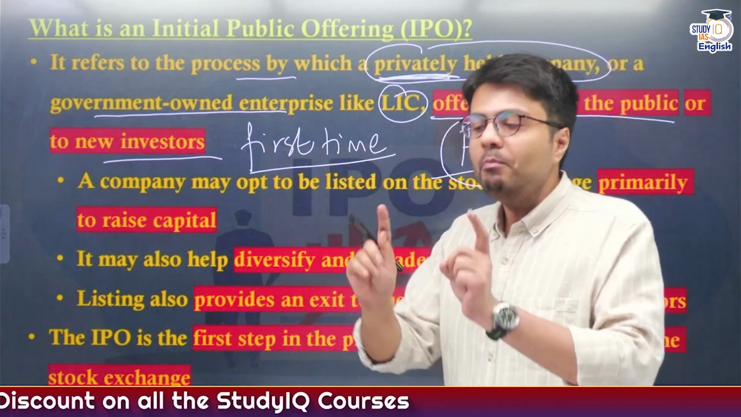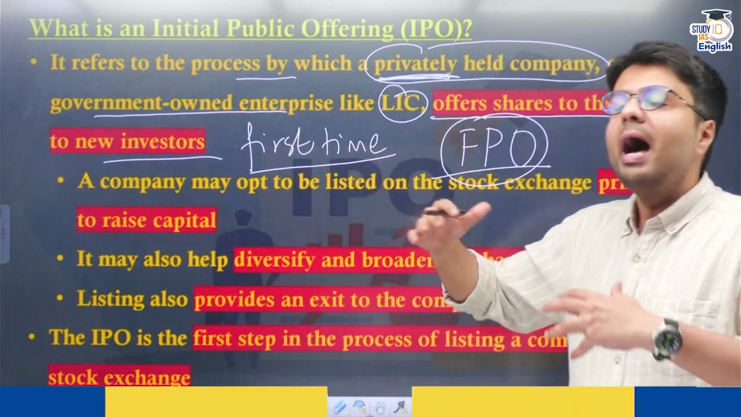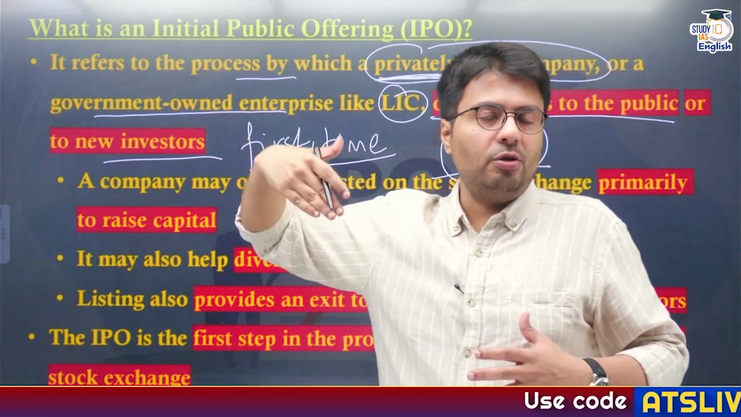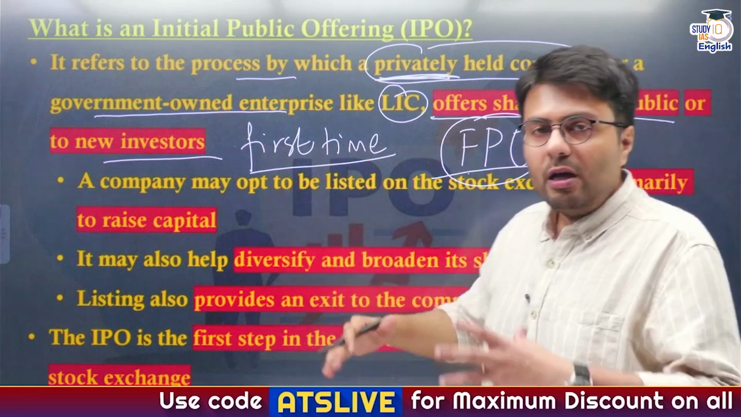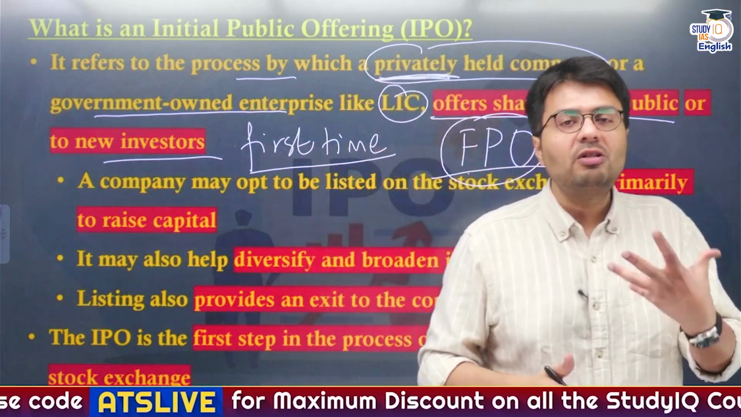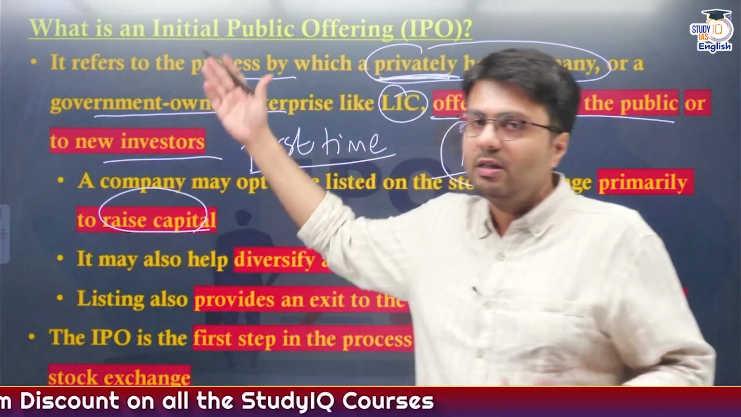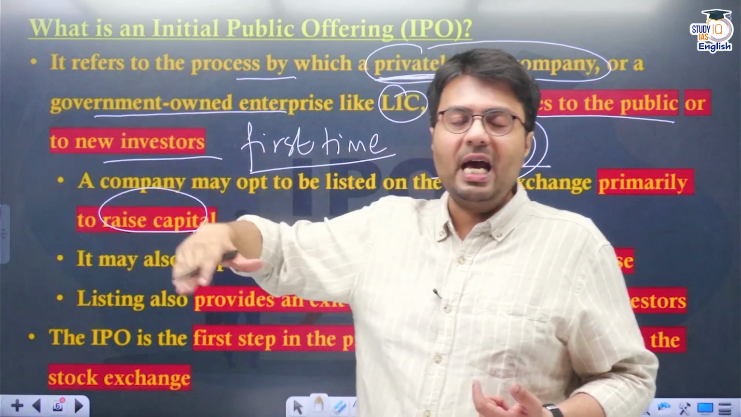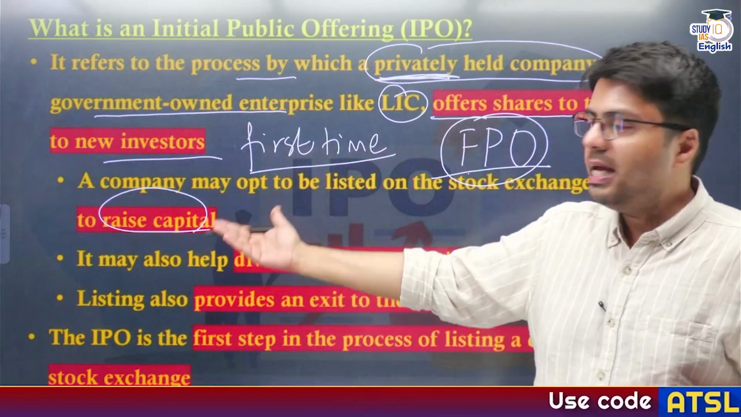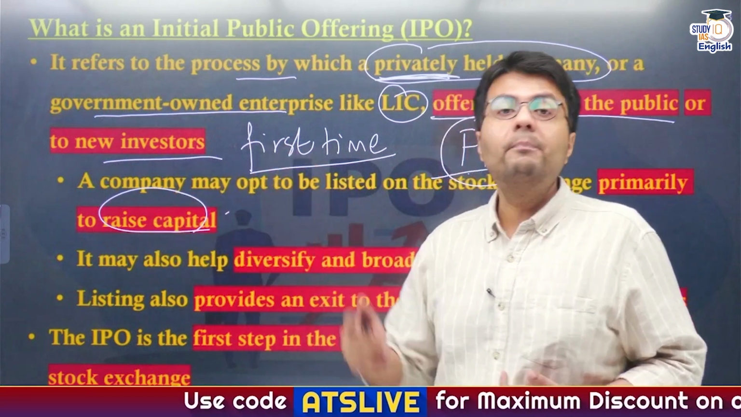So the first time owners decide to sell their stocks in the market, that is called an IPO, and eventually after that they decide to sell more stocks, that will be called FPOs. The reason why a company sells shares in the public for the first time may be to raise capital, like the ones I told you. Suppose a company wants business expansion, or has some other financial obligation, they may decide to raise capital from investors, and this is the primary reason.